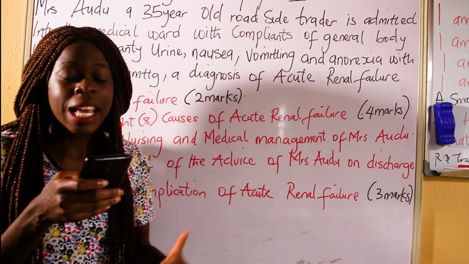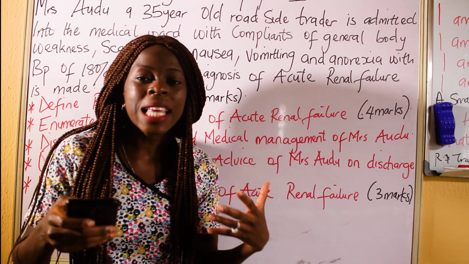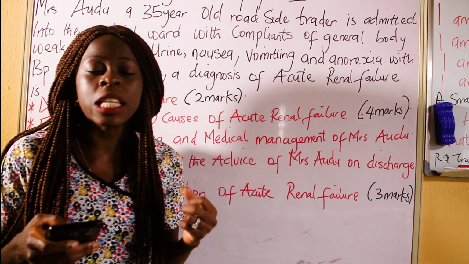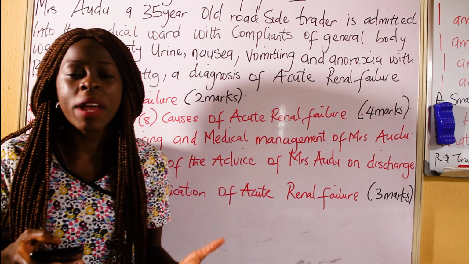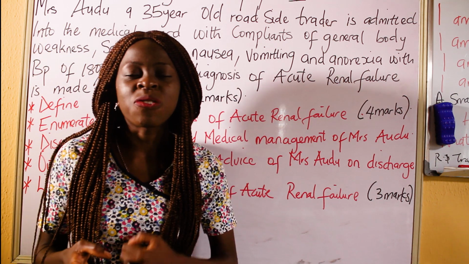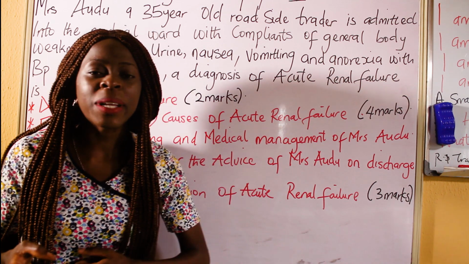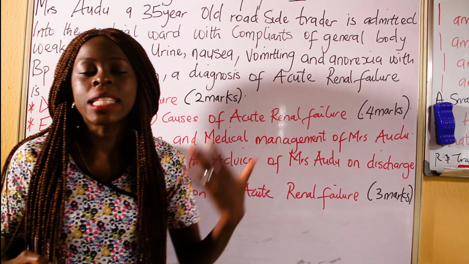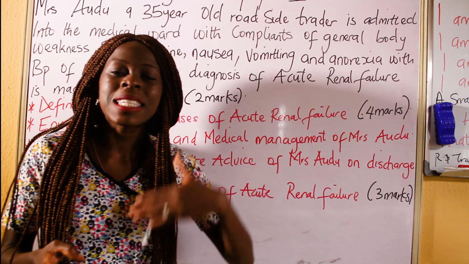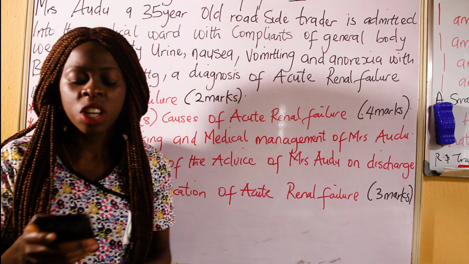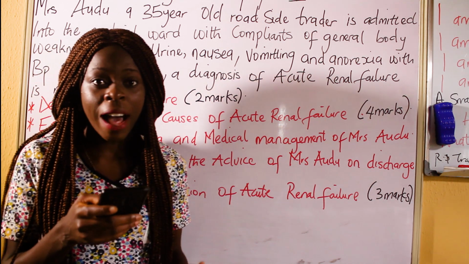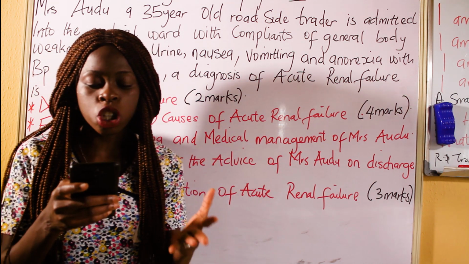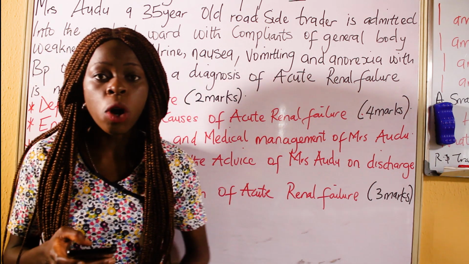Renal failure. There's hypertension. We all know that hypertension is the increase in the blood pressure. So hypertension can result in acute renal failure. That is why it is advisable for those that have hypertension to always check their blood pressure, regulate it, and take their proper medication. Then the other one I have is heart failure, liver failure, severe allergic reaction, severe burns,